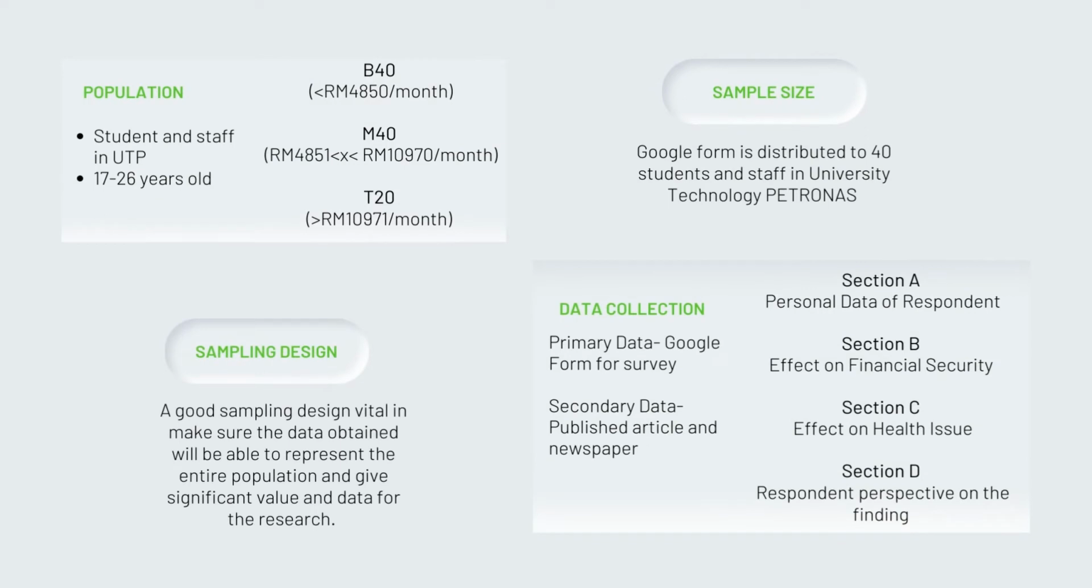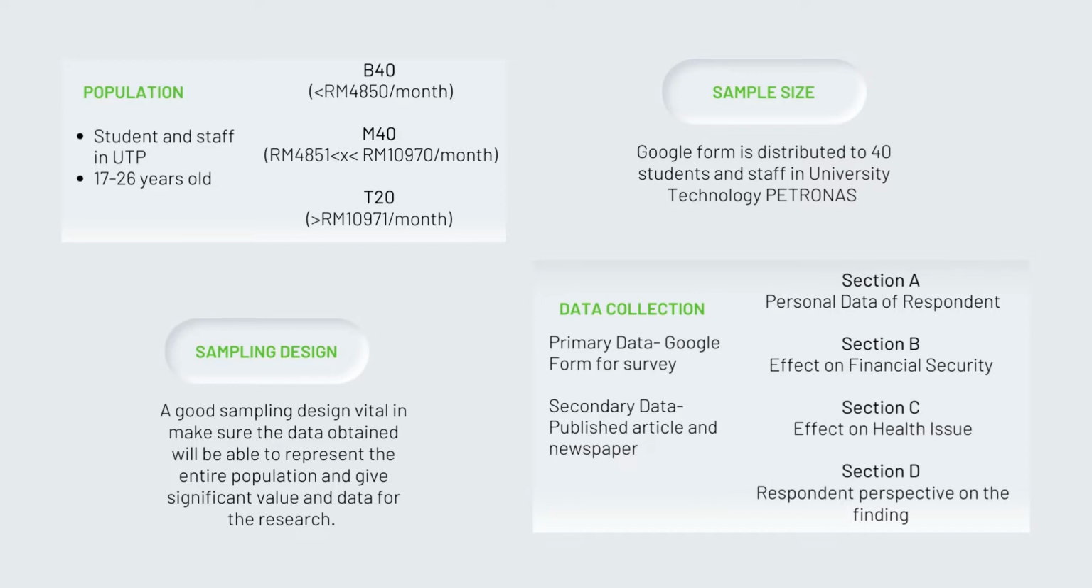According to Osikosali Momo 2022, population is the complete set group of individuals, whether that group comprises a nation or a group of people with a common characteristic. The population for this research consists of students and staff in Universiti Teknologi Petronas, and the average age for students in UTP is 17 to 26 years old. The research is focused on the low-income household category. Thus, from the Google form, the respondents are separated into 3 categories, which are B40, M40, and T20.